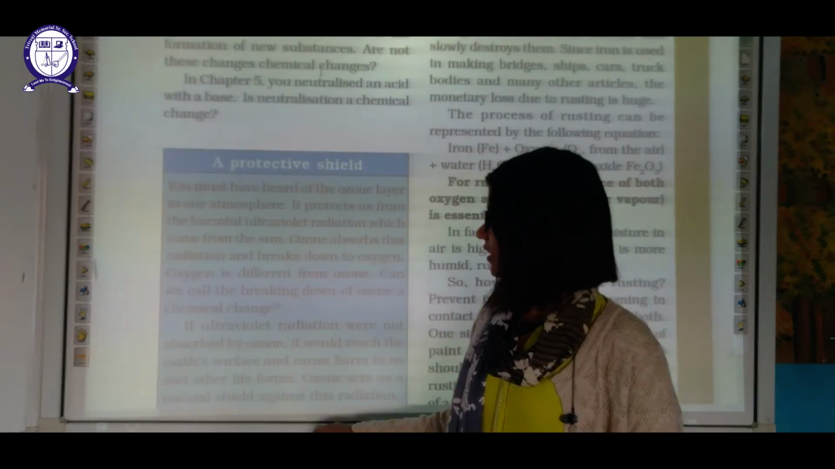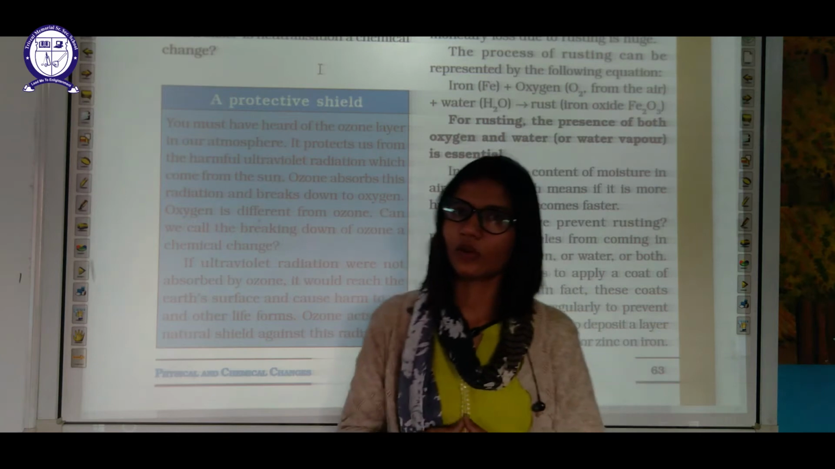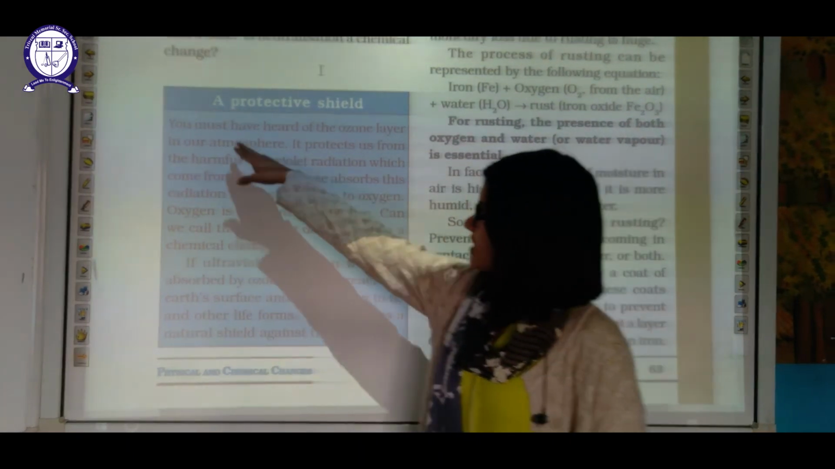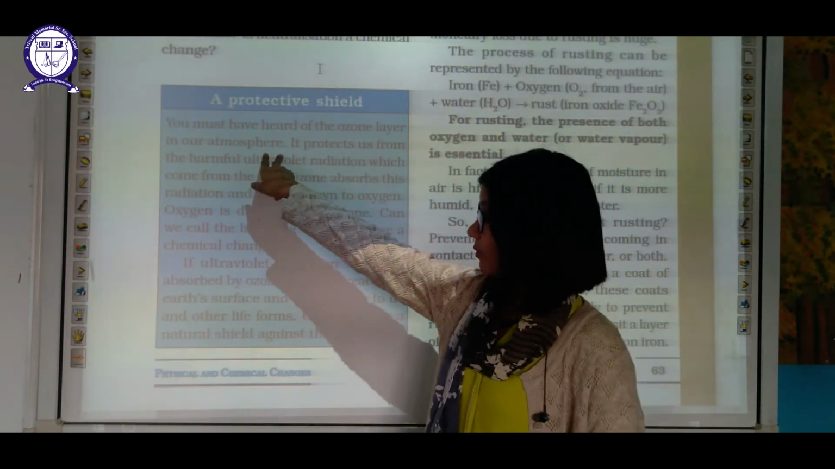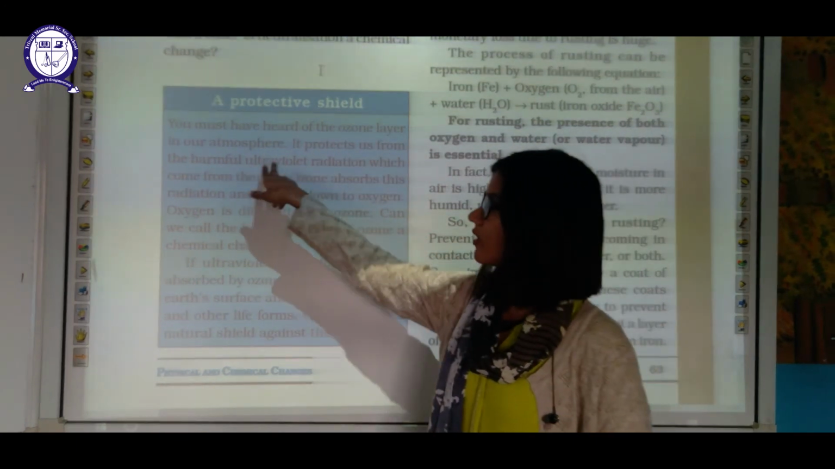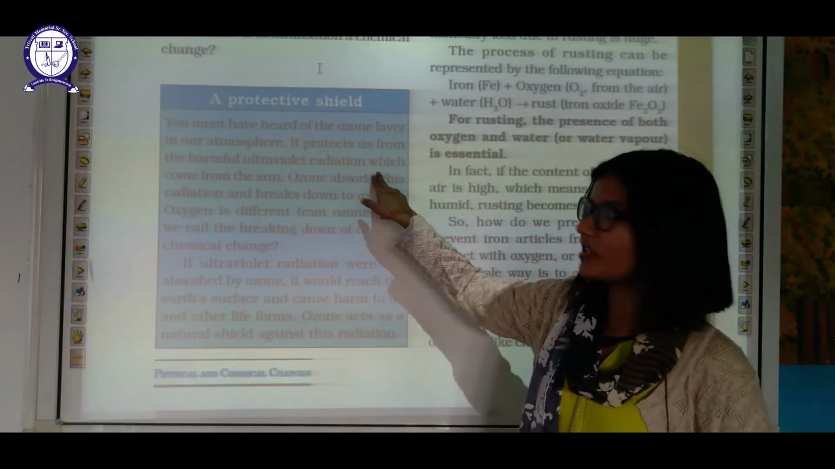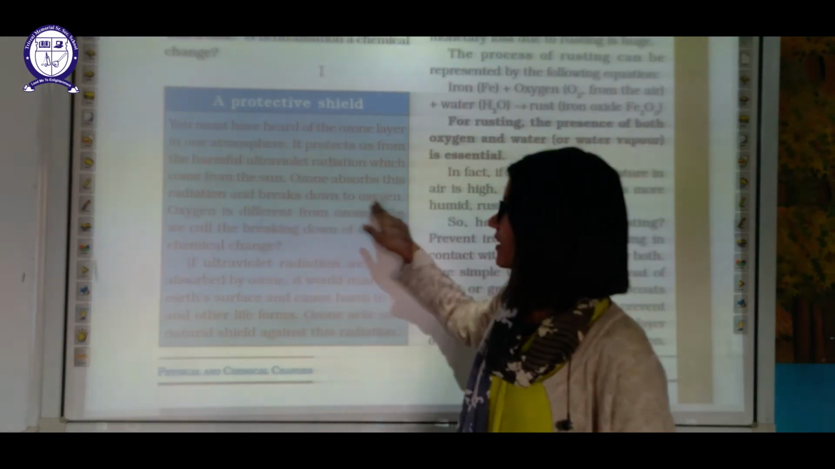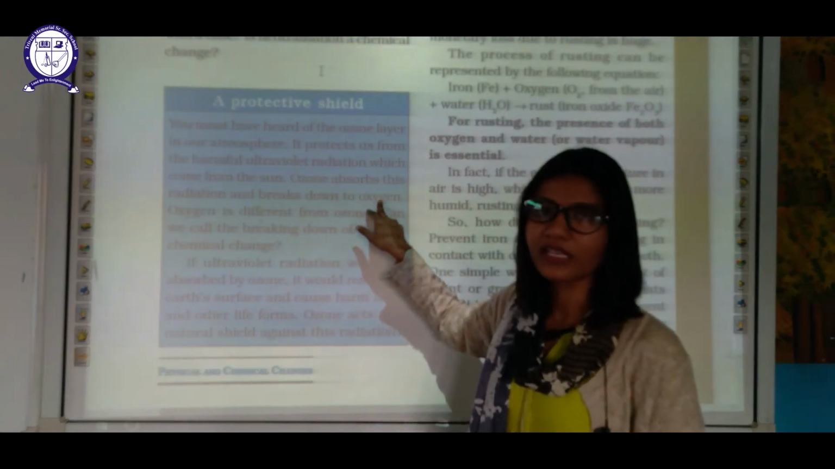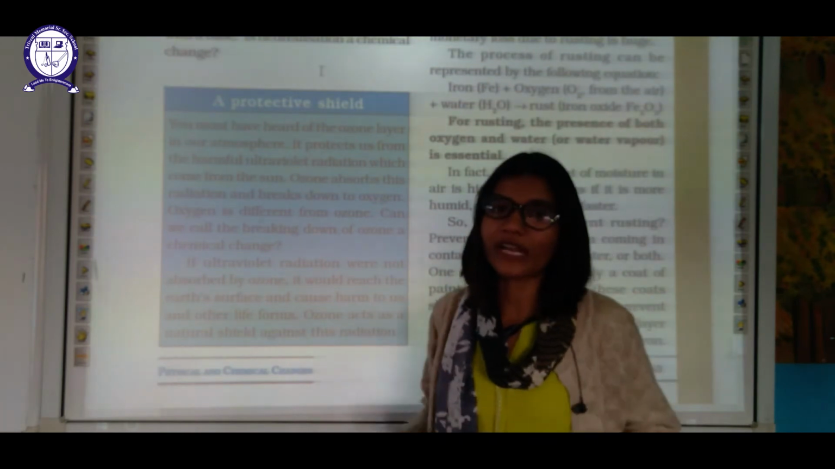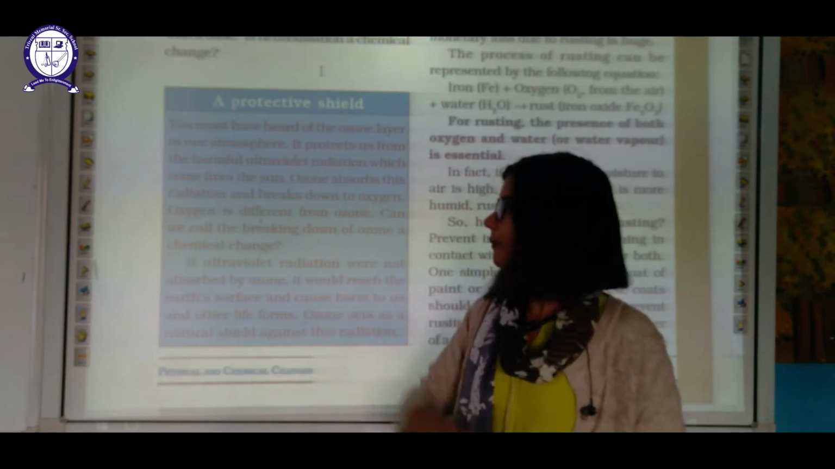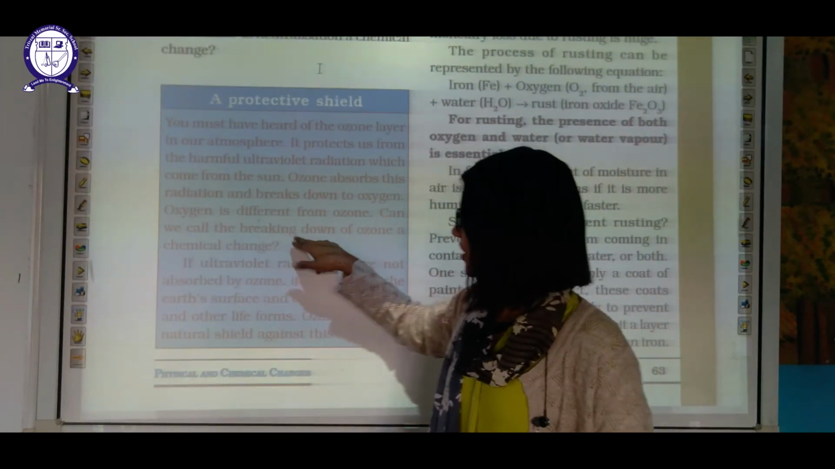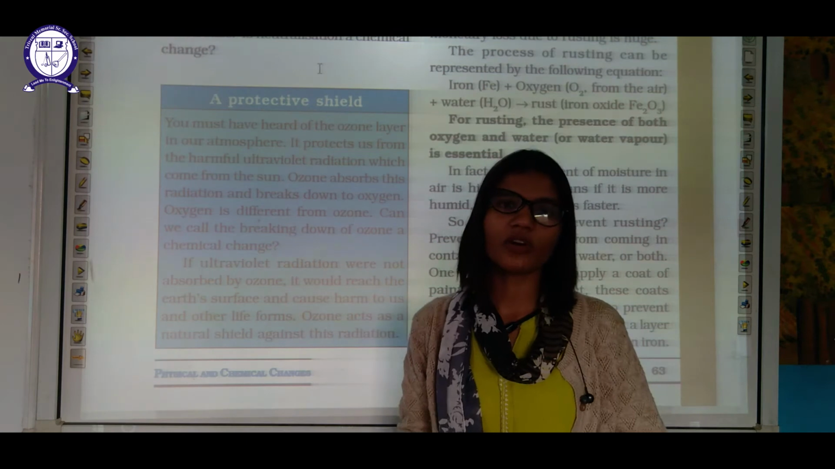Now let us discuss a protective shield. What is it? You must have heard about the ozone layer in our atmosphere. It protects us from the harmful ultraviolet radiation coming from the sun. Ozone absorbs the radiation and breaks down into oxygen. Oxygen is different from ozone. Can we say that breaking down of ozone is a chemical change? Of course it's a chemical change.